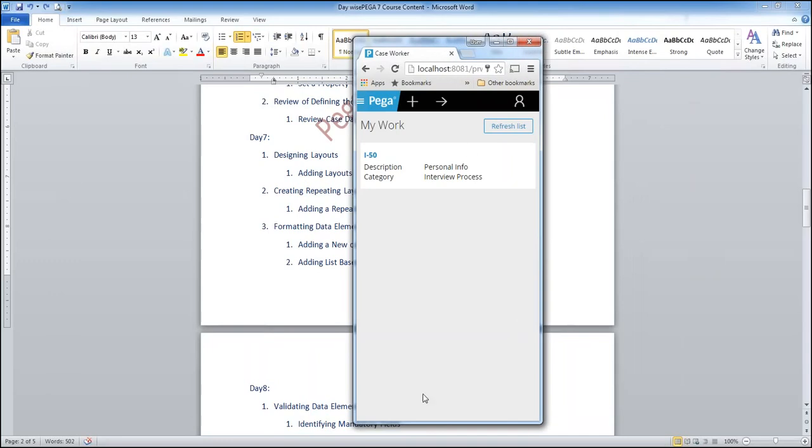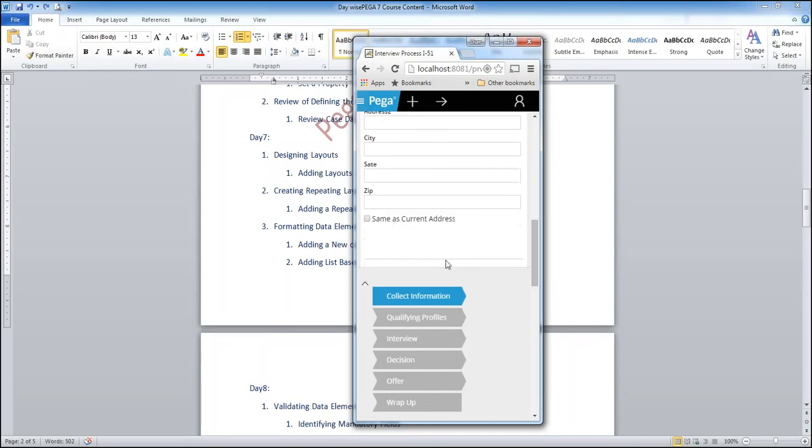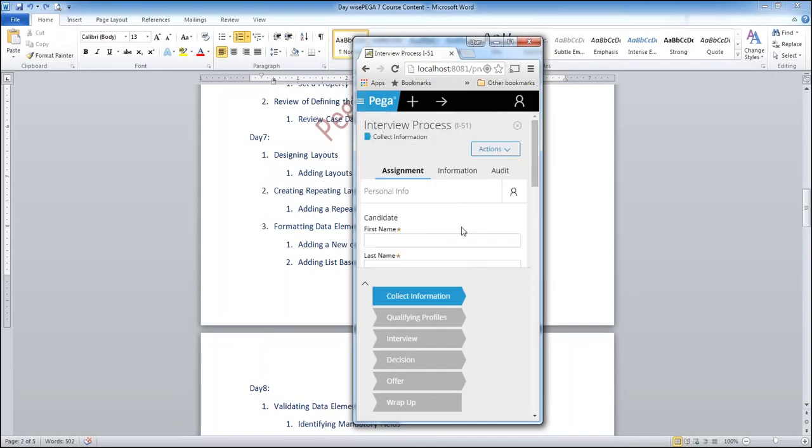The system is automatically adjusting everything. That means the same application, if you run it on mobile, you can see this look and feel. You can create the case. Everything you can do on mobile. This is the power of Pega. You can create an application on desktop, and the same application will work on all devices. You can reduce to laptop view.